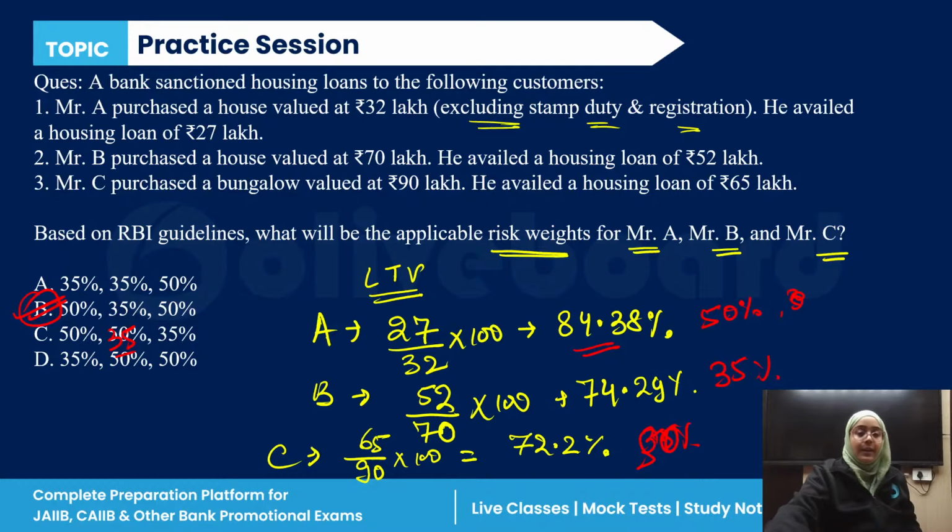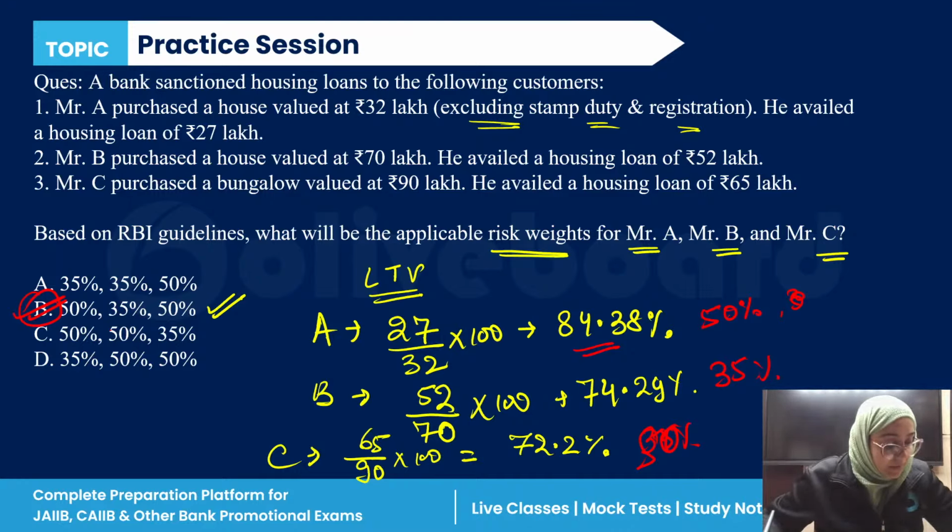Clear? Done? Okay, my mistake. 50, 35, 50. B is the correct answer. Done, guys? Any doubt in this question, you guys? Thank you, Sneha. Good, everyone.